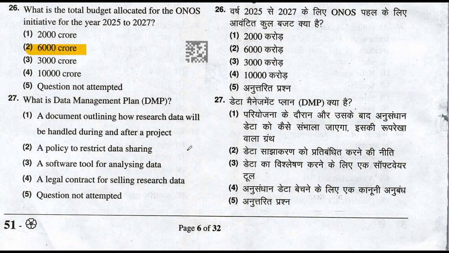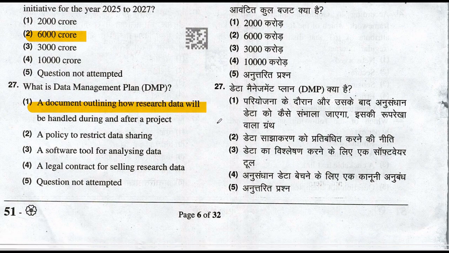What is data management plan, DMP? So a document outlining how research data will be handled during and after a project is a data management plan. So option number 1 is the right answer of this question. Let's move to the question number 28.